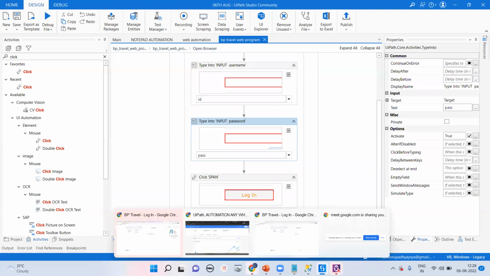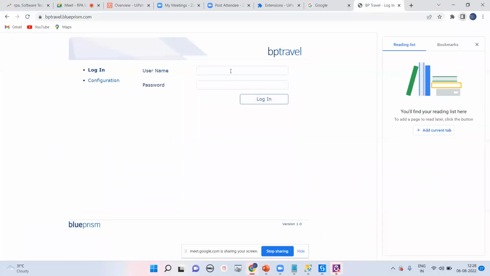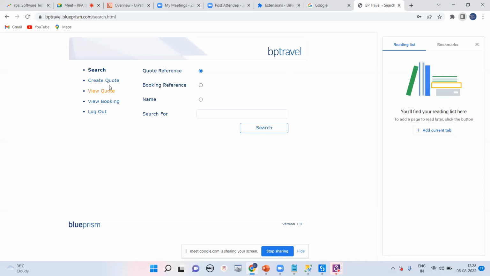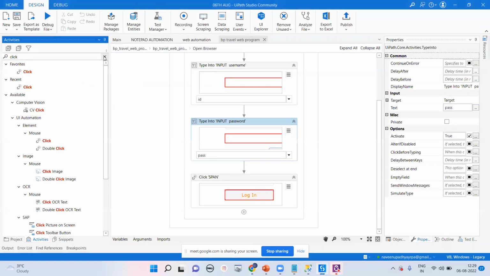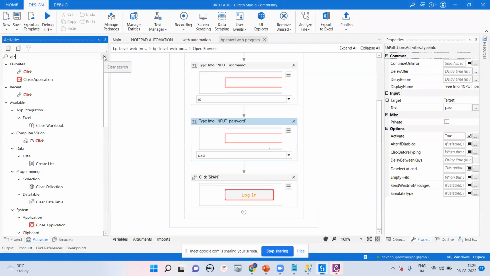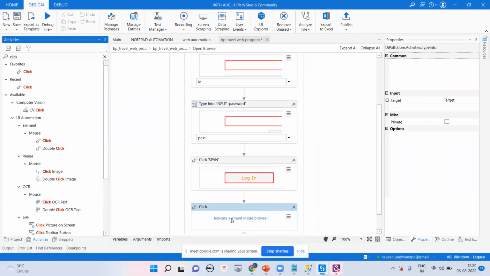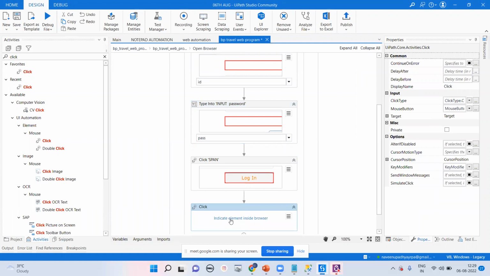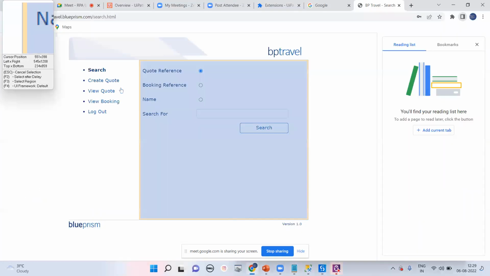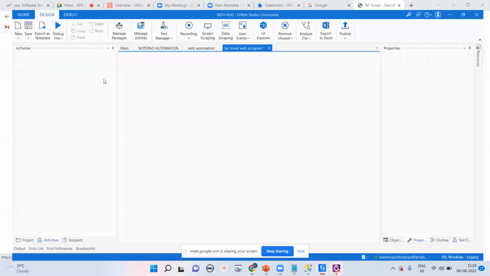We have done the login. After login, let me go manually. We have to go for create code, that is click. We are going for this particular click. We'll indicate on screen, and we'll go for creating this code.